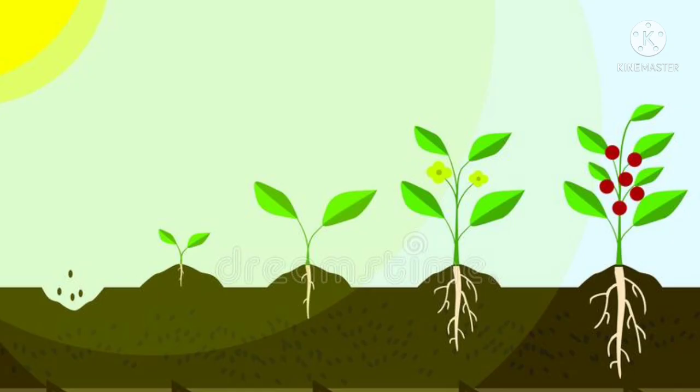With respect to controlled experimentation, if a plant wants to grow properly, it needs some perfect atmosphere. We should keep in our mind whether the plant is planted or the sapling is planted in a proper atmosphere or not. So that is what is called controlled experimentation.